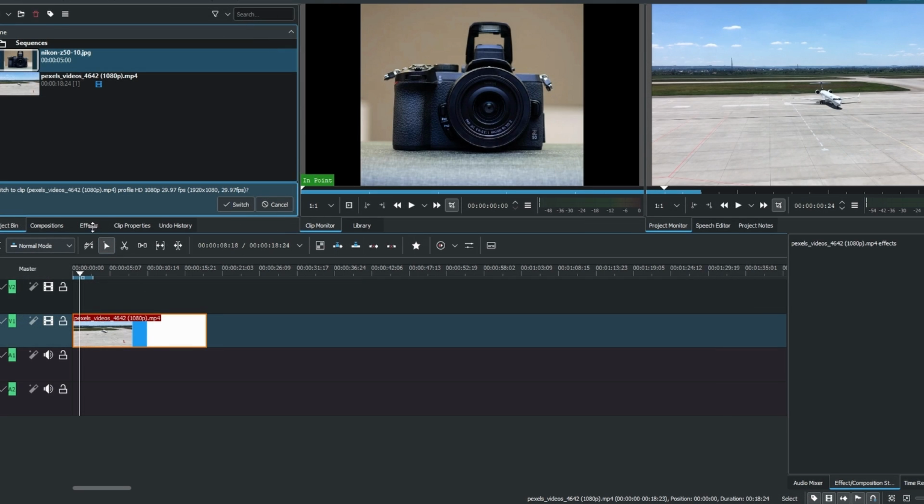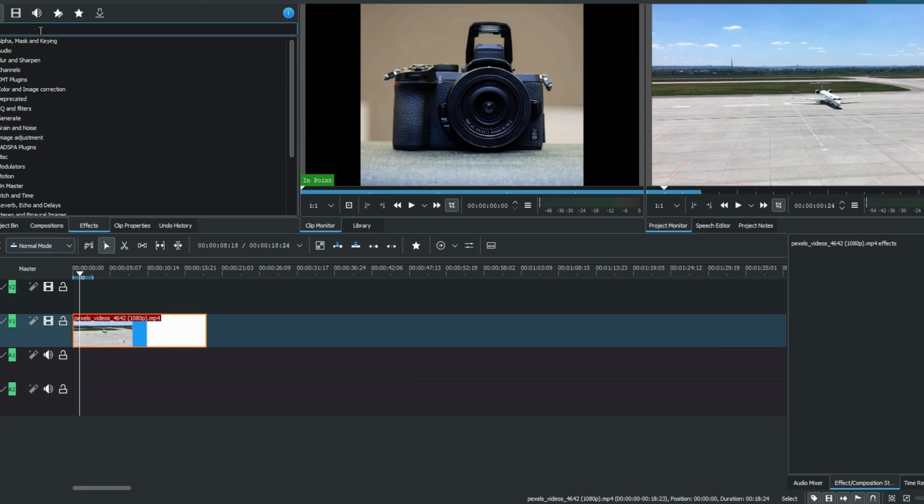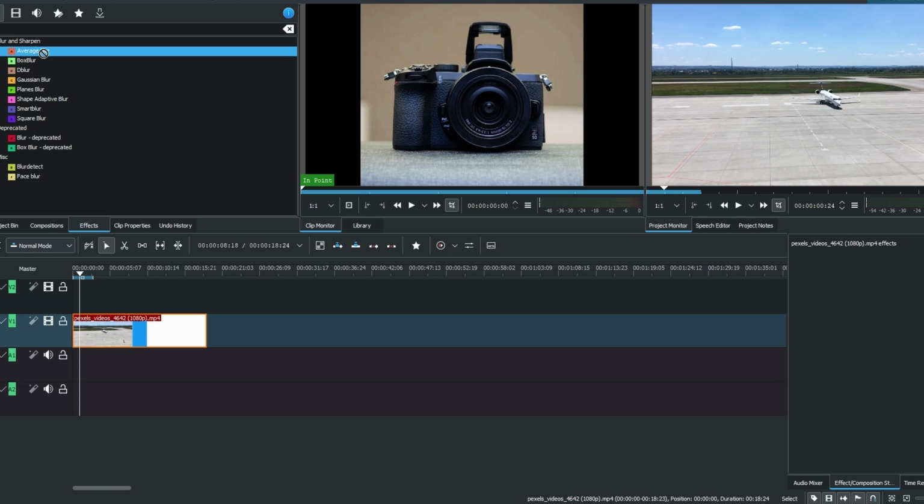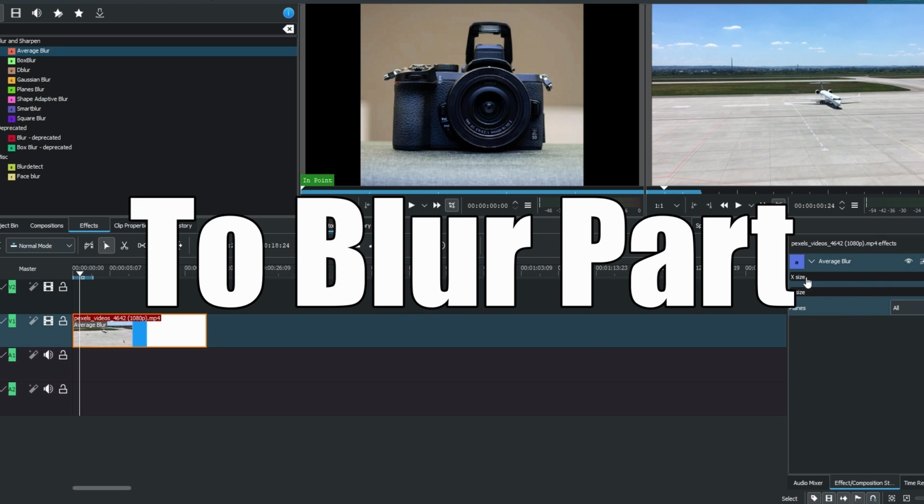Go to the Effects tab and in the search bar type Blur. Drag and drop the blur effect onto your video clip. Select the video clip. Adjust the size parameter to control the intensity of the blur.